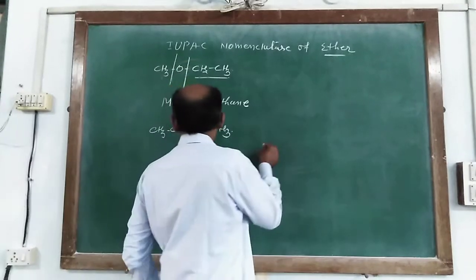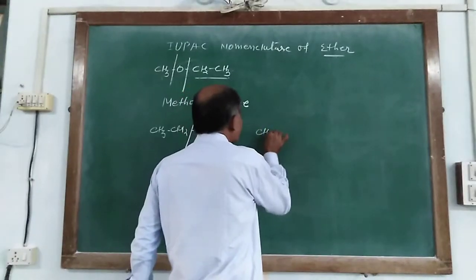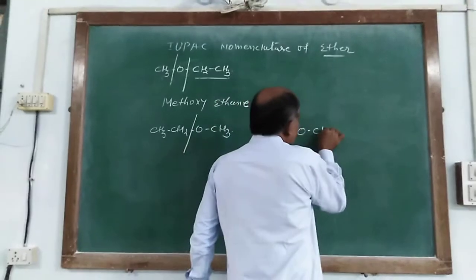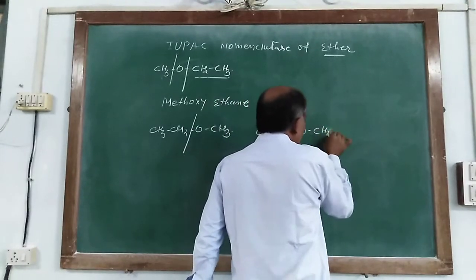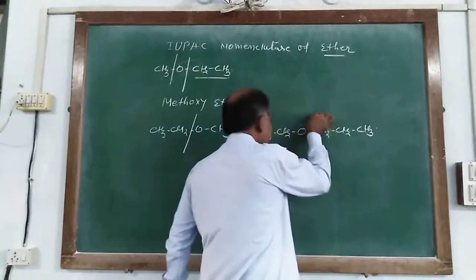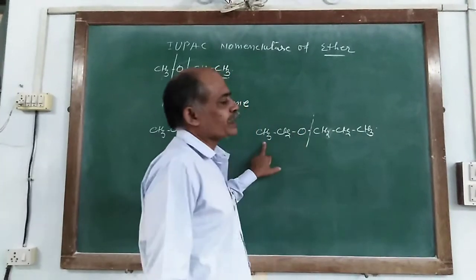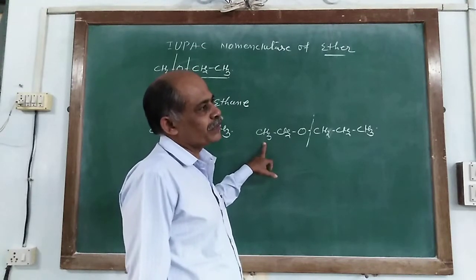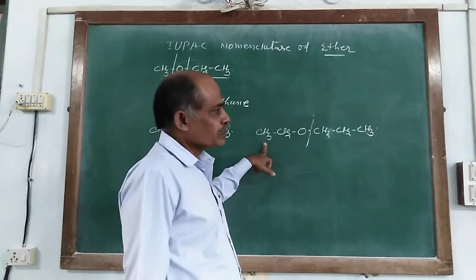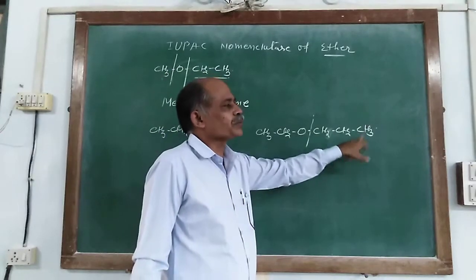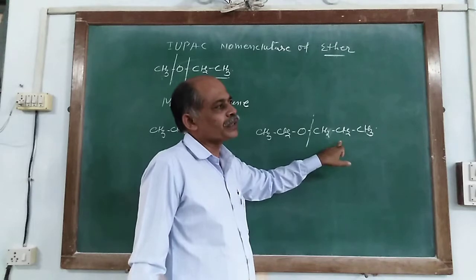Say for example, CH3CH2OCH2CH2CH3. The oxygen is taken with this alkyl group because it has 2 carbon atoms, while the other alkyl group has 3 carbon atoms.